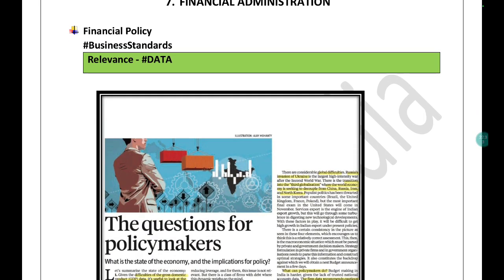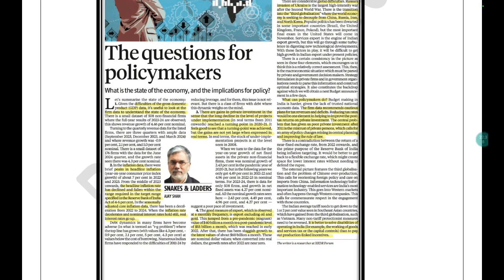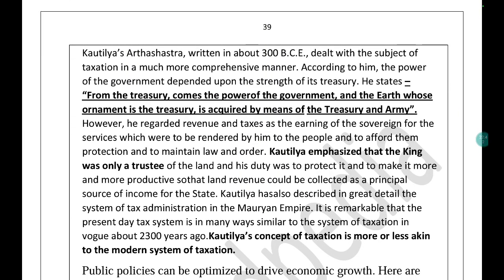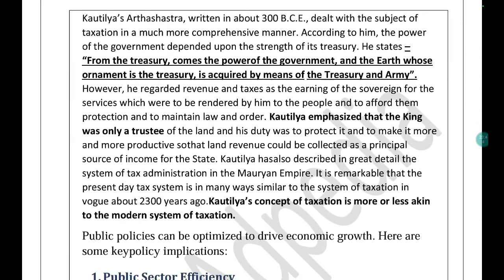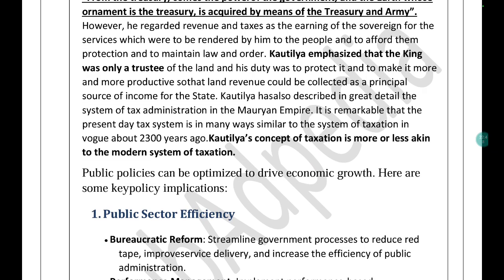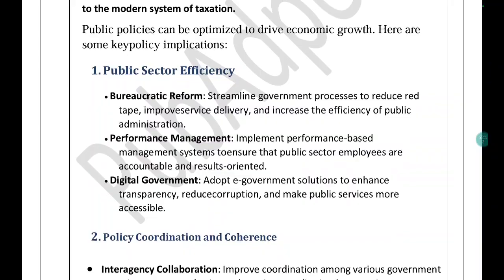Apart from that, financial administration. So here you have some data with respect to financial administration. The question for policy makers, so some sort of policy making, etc. is there. In this article you will find some sort of relevance of Kautilya as well. If you read the article, you will find that Kautilya's concept of taxation is more or less akin to the modern concept of administration.